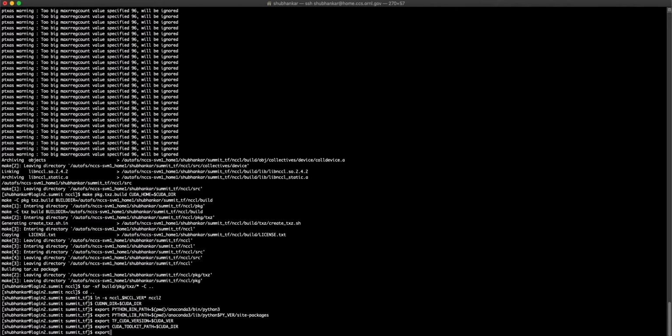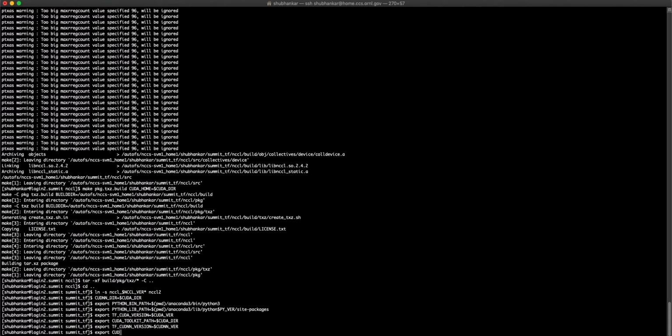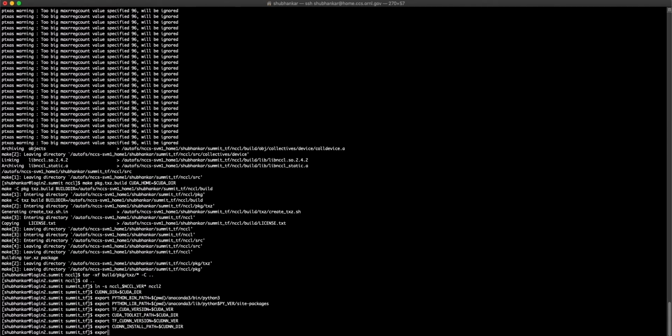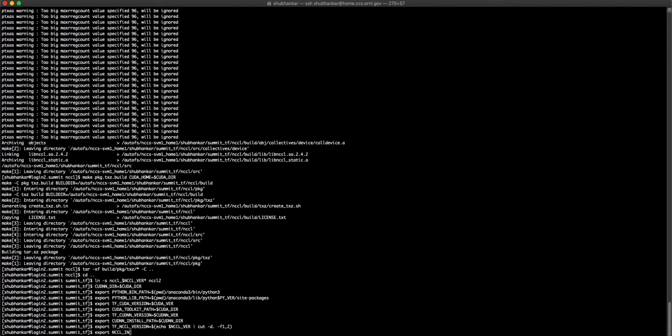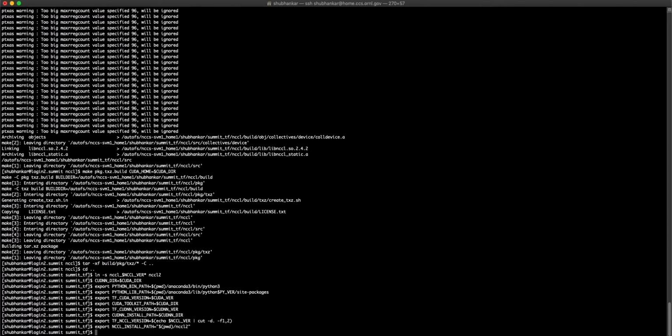Now let's set tf_cudnn_version to cuDNN_ver. Next let's set cudnn_install_path to cuDNN_dir. After that let's set tf_nccl_version to 2.4. After that let's set nccl path to nccl2 and finally let's modify LD_LIBRARY_PATH to include CUDA's lib64 stubs.